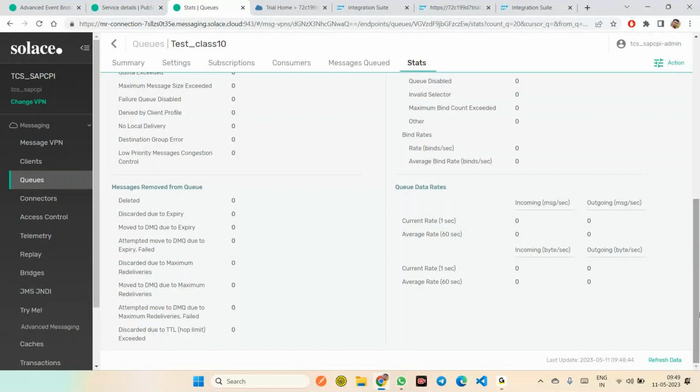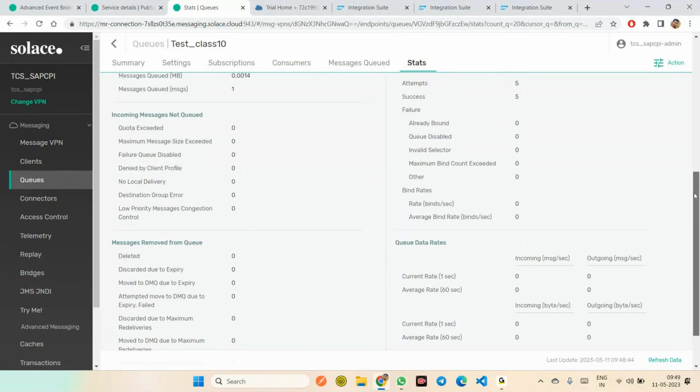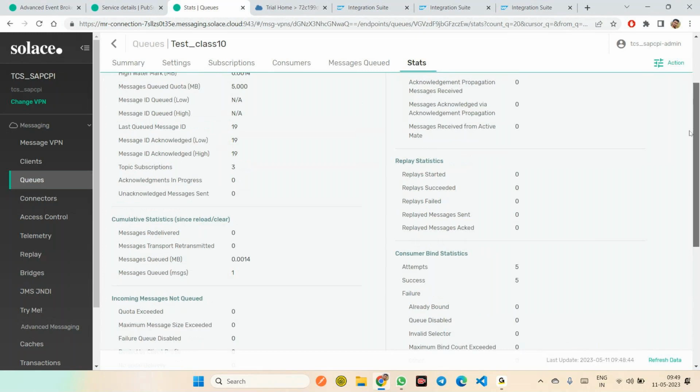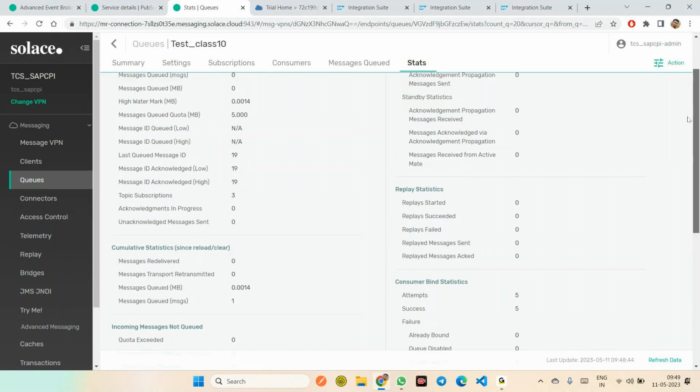Scroll up a little bit. So see here, message queued, only one message we previously queued. You can find the count here. If you trigger another message to this queue, that count will be increased here.